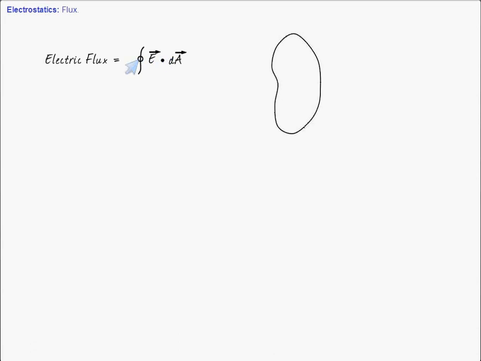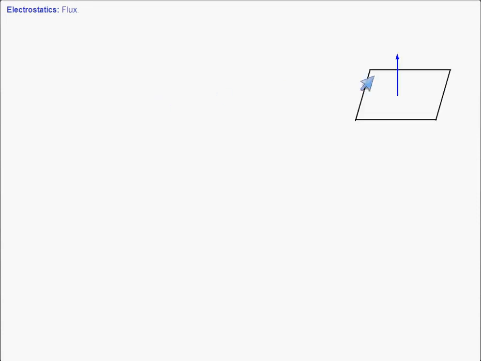Consider the surface. Let's say electric field is in this direction, and let's say the area vector is also in the same direction. So what is going to be the flux linked with the surface? E A cos 0, which means E into A. So what is E therefore? Phi by A.